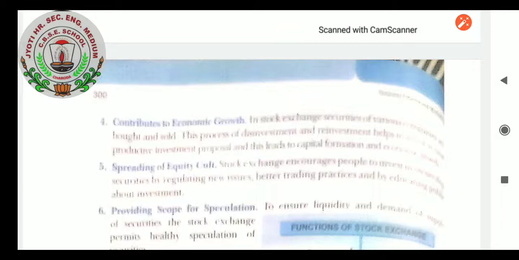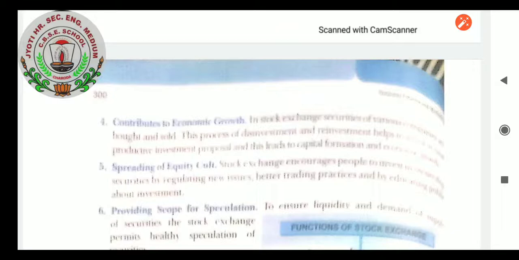So that is the liquidity point, students. The main function of the stock market is to provide a ready market for the sale and purchase of securities. The presence of a stock exchange market gives assurance to investors that their investment can be converted into cash whenever they want. So that is the benefit of having the stock market.